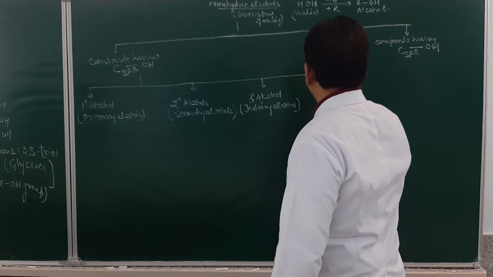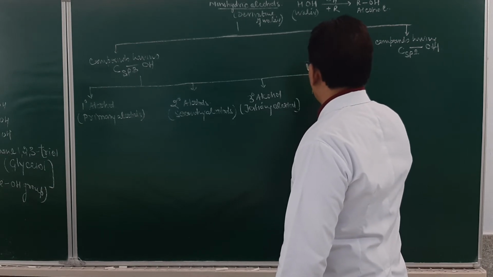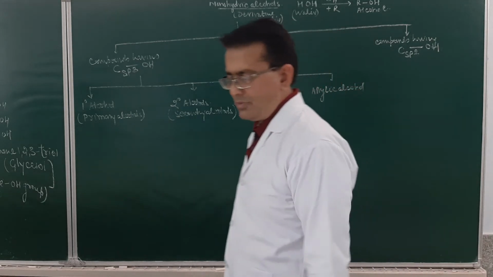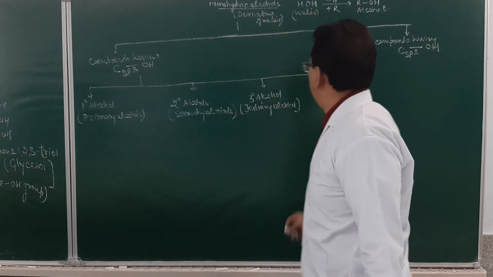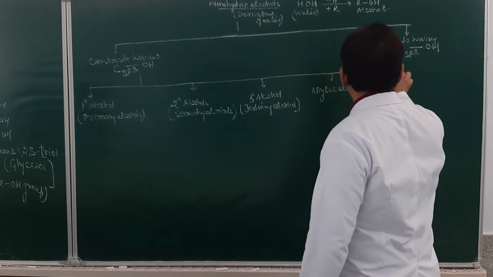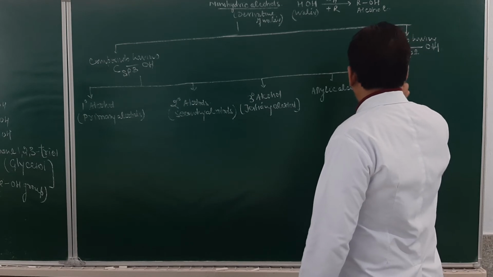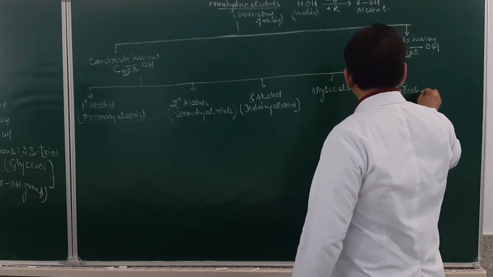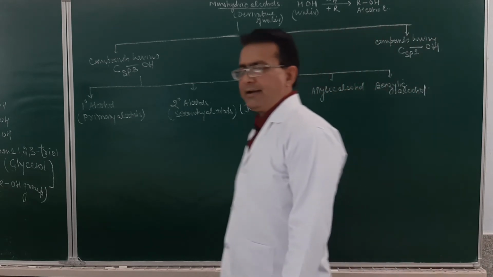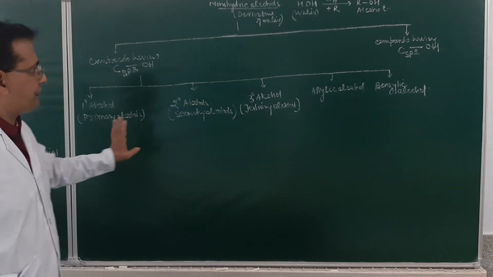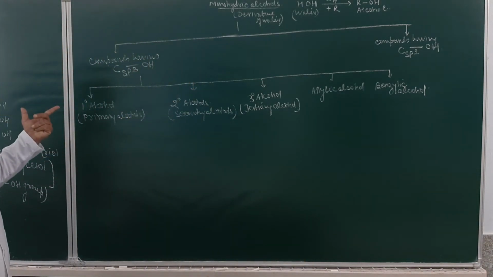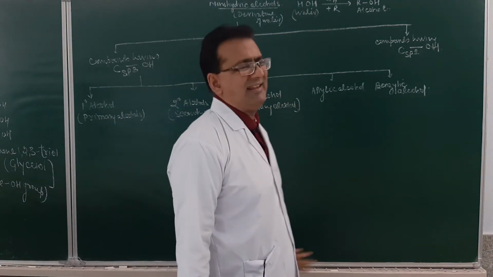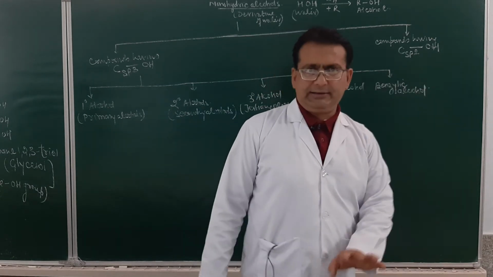They can also be classified as allylic alcohol. These are allylic alcohol. Or we may also classify them as benzylic alcohol. Allylic alcohol and benzylic alcohol. Am I getting clear? Just see these 5 structures. In haloalkanes, haloarenes also we do have 5 structures: 1 degree, 2 degree, 3 degree, allylic and benzylic. Then in this it will be vinylic.